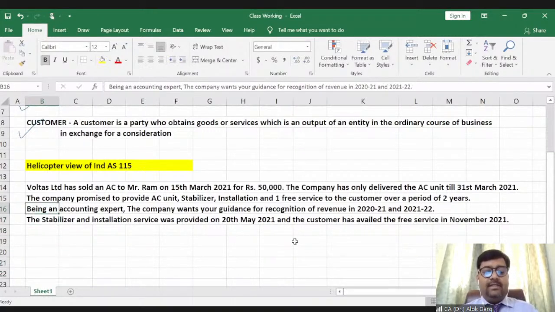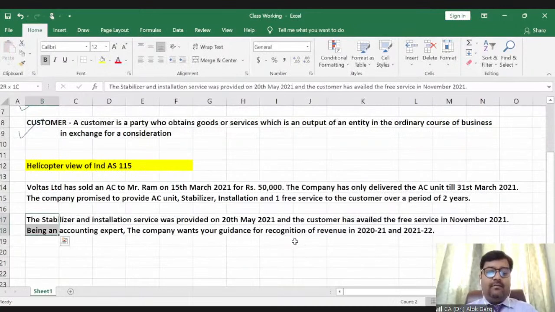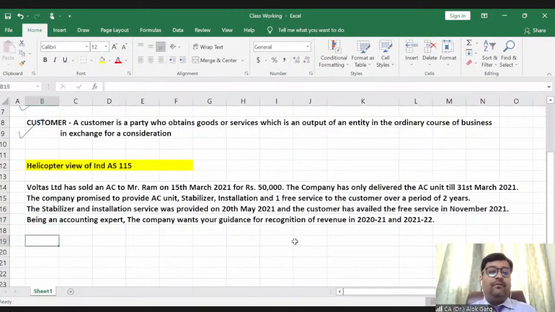So friends, this is what the company wants from you. Voltas Limited has sold an air conditioner to Mr. Ram on 15th March 2021 for rupees 50,000. The company has only delivered the AC unit until 31st March 2021.